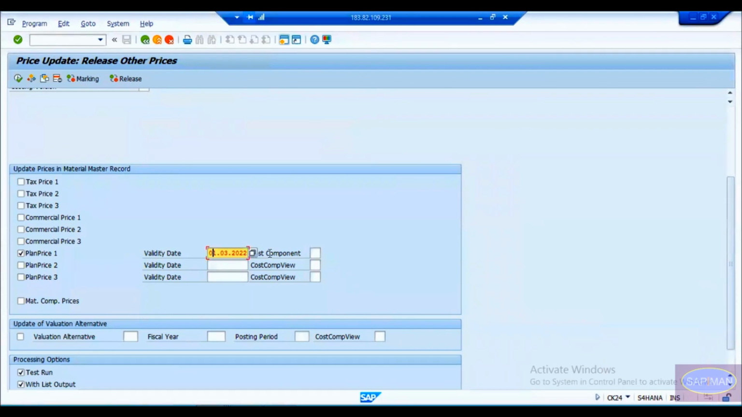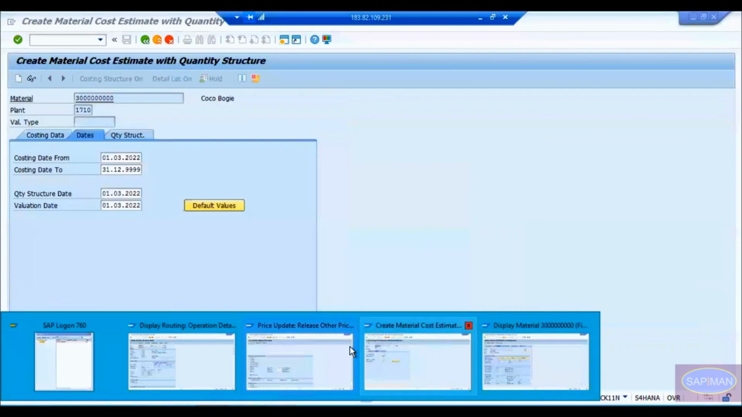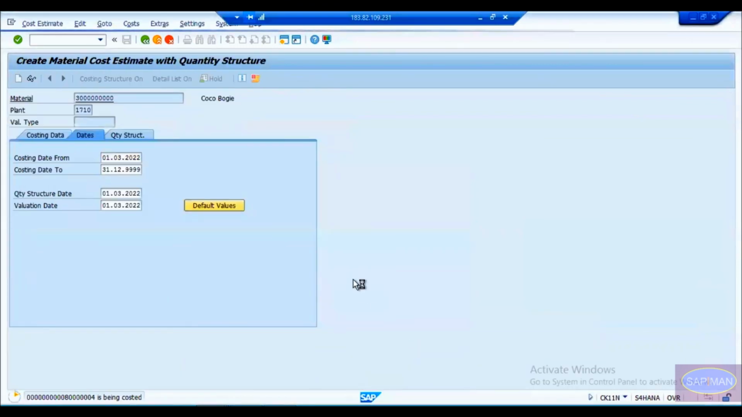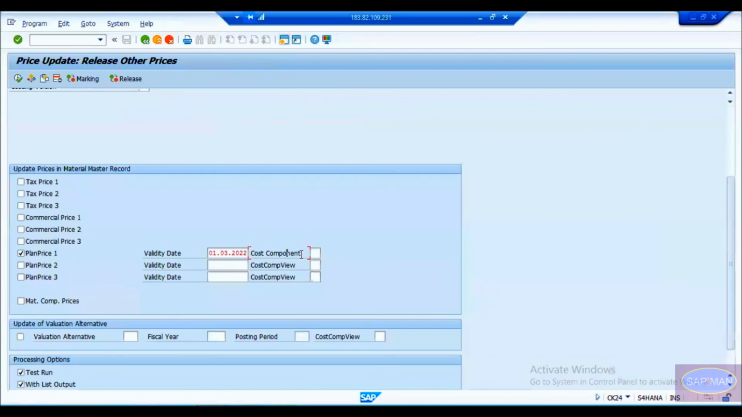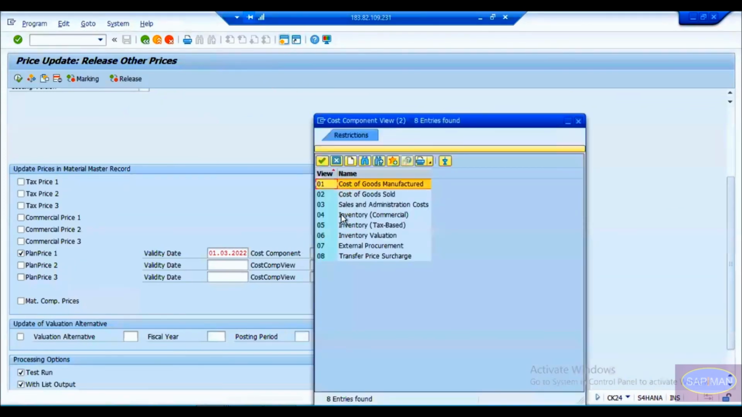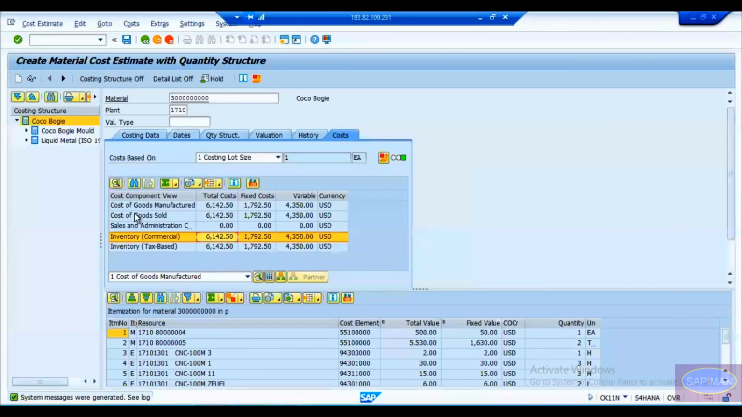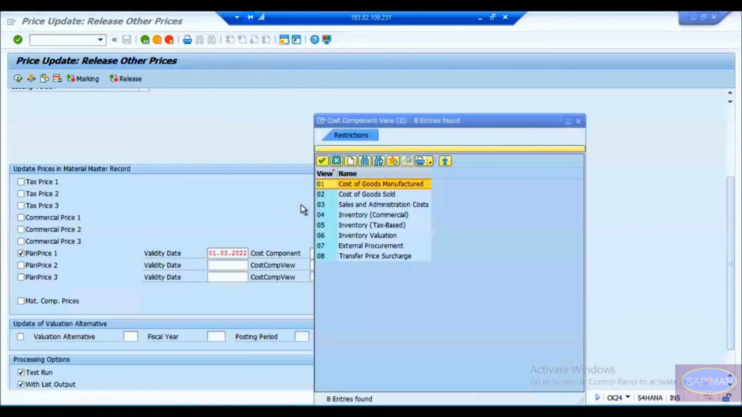Okay, and which cost component you have to pick. Now if you go to the cost estimation, okay, let me show that to you again. So I have different components. You see, this is one component, this is one component, with sales and administrative cost, inventory, commercial, inventory tax. Out of these values, which cost you want to pick, that you have to tell here. So here, let me go to the drop down menu, and you can see these are the same components which you see there. Here, whatever the component, you can see 5 components, the same 5 components here.